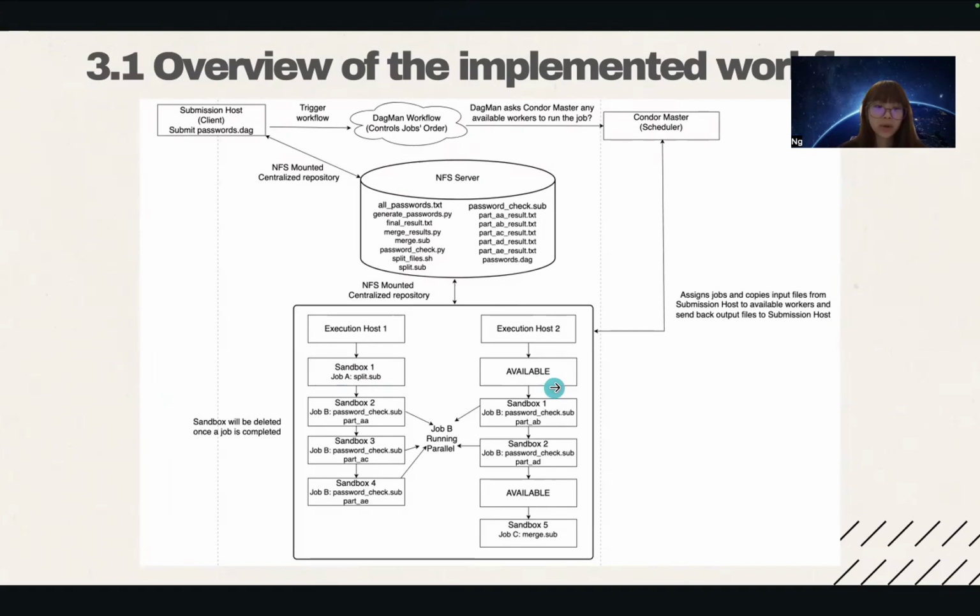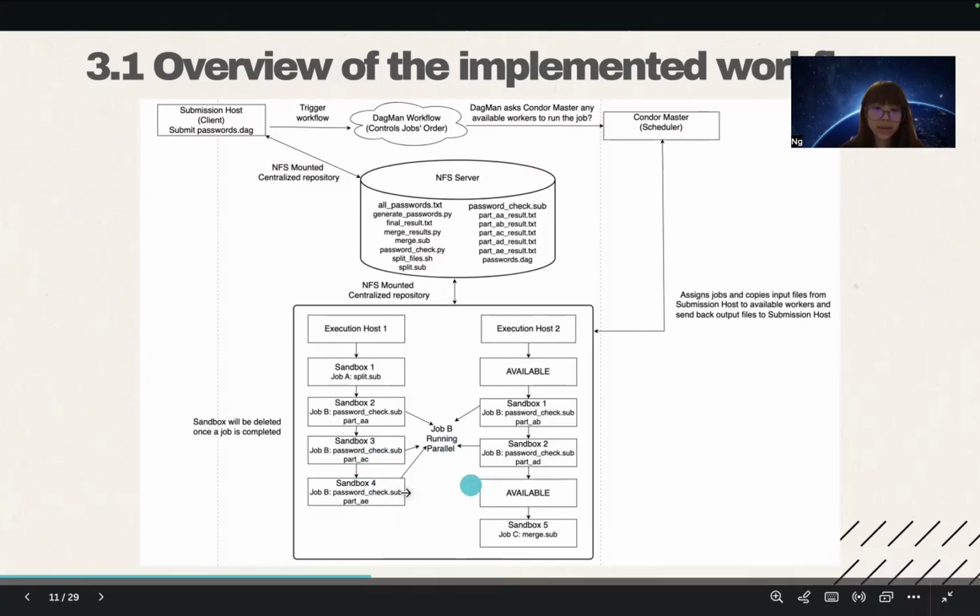So when job B comes in, which consists of 5 independent password checking tasks, it is scheduled in parallel across the available execution hosts. So for example, Condor Master may assign the first task to execution host 1 again, since both of them are available. And then the second task to execution host 2, then the subsequent task again to whichever host becomes available first. So each password checking task will run inside its own sandbox, ensuring isolation between parallel jobs. This dynamic scheduling continues until all 5 of these tasks are completed. So after job B tasks finish, both execution hosts become available again.